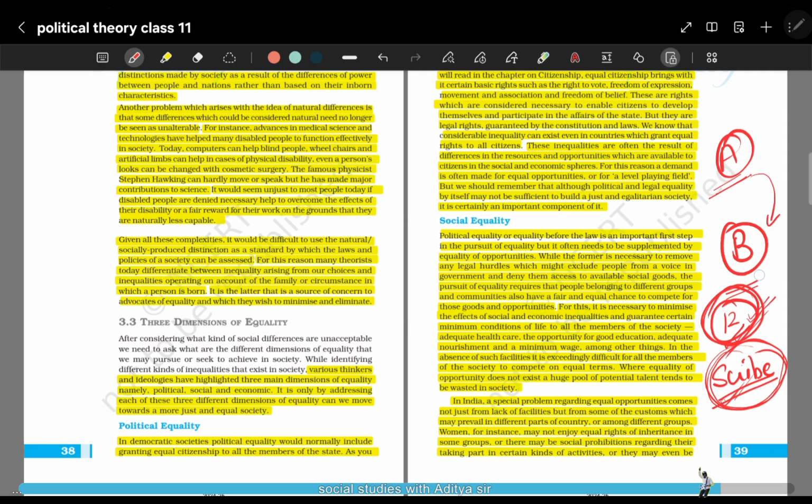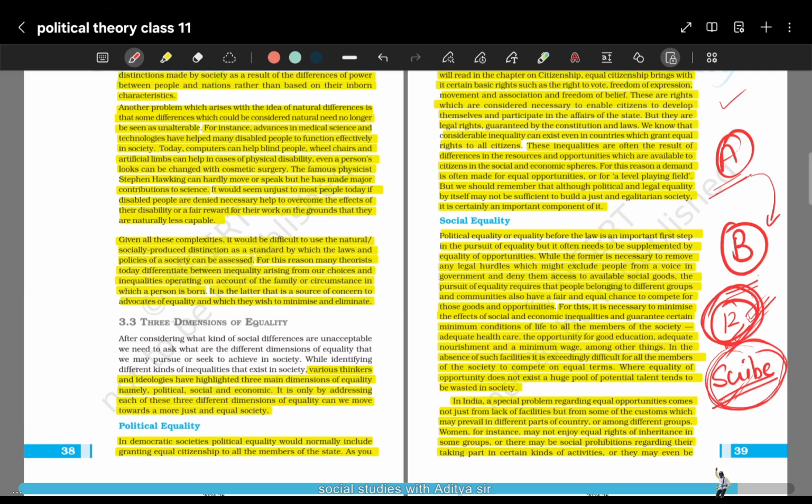We are doing this so that we can overcome the natural inequalities, natural differences that people are suffering from, okay? We are trying to overcome the effects of their disability. Now this is why we see that we cannot treat social or natural inequalities as a standard by which laws are to be justified, okay? We cannot say that if a person is not working properly, that person will not work in any company. There might be some problem with that person, some locomotor problem, some vision problem, some disability, okay?